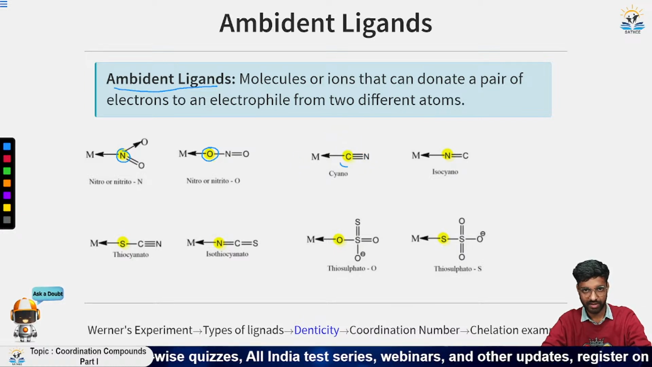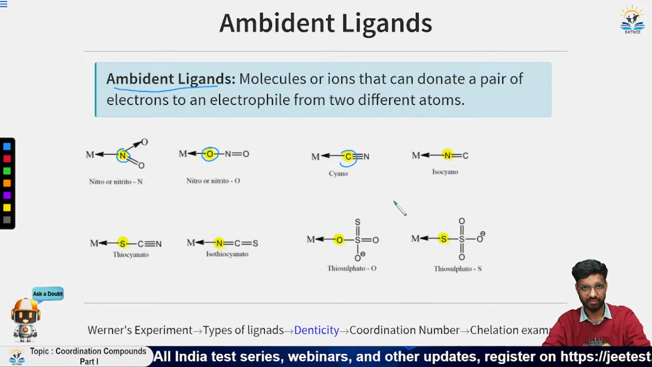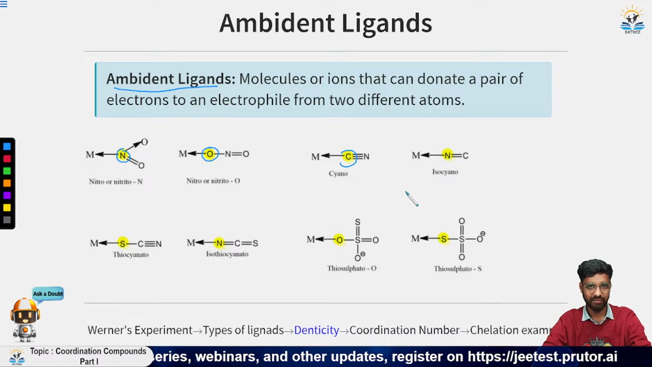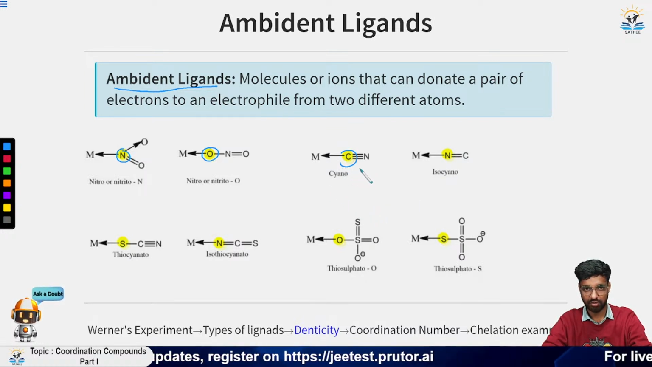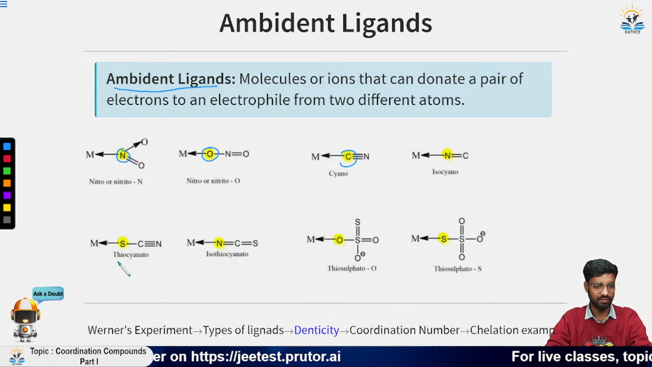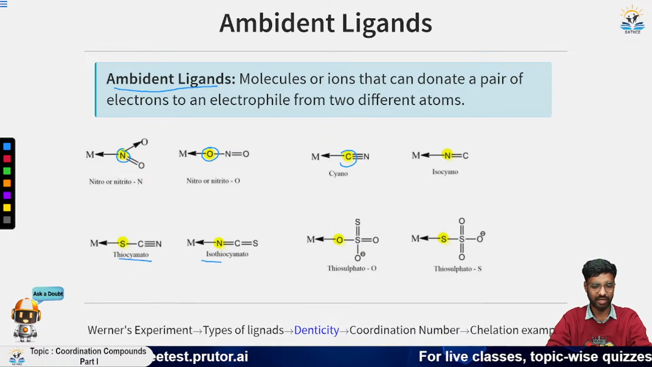Similarly, we have cyano and isocyano. So remember this, that whenever the donor site changes, the word iso is used. The same is the case for thiocyanato and isothiocyanato.